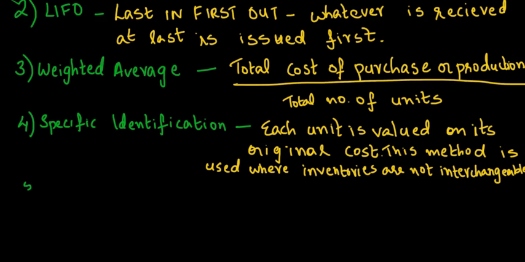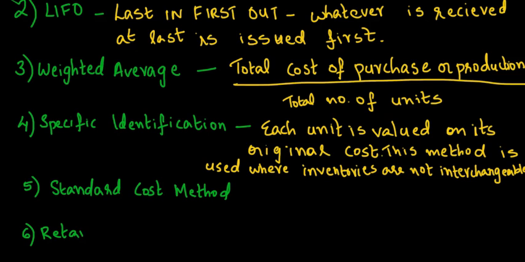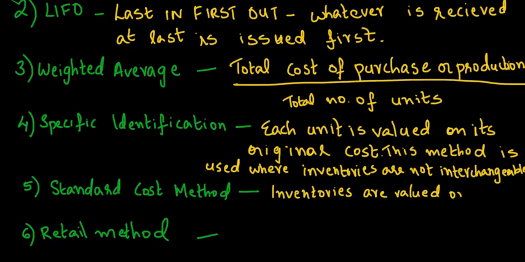There are two more cost formulae or techniques of measurement of cost suggested by the accounting standard for some special cases. These are standard cost method and retail method. Under standard cost method, inventories are valued on the basis of set standards which are realistic and reviewed regularly.